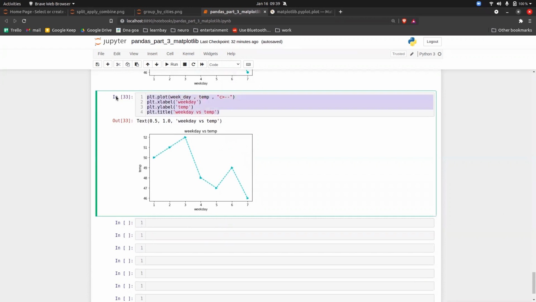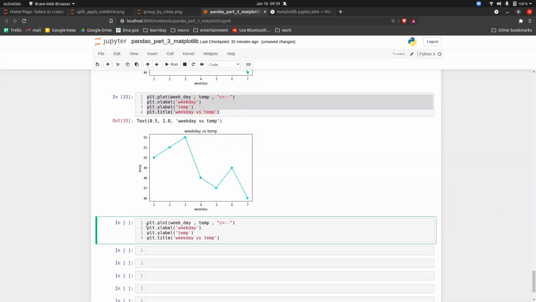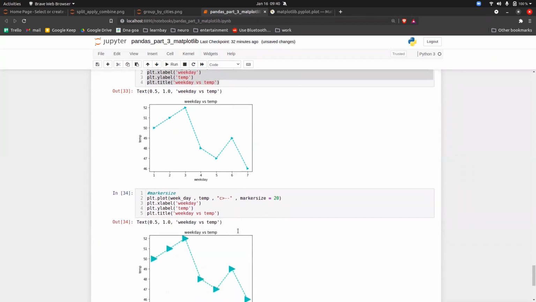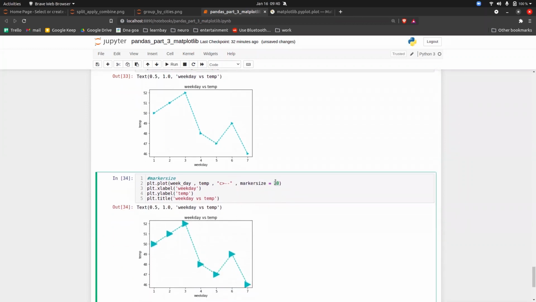Okay, so this is what we can do. Then if you want to increase the marker size, let's suppose you want to increase or decrease this marker size, there is a parameter called marker size. So you put a comma here and put something called marker size equal to what size you want. Let's say 20. So see, the size will be increased. If you want to decrease the size, decrease the value. Let's say 15. So the value will be decreased. So this is how you can use the marker size here.